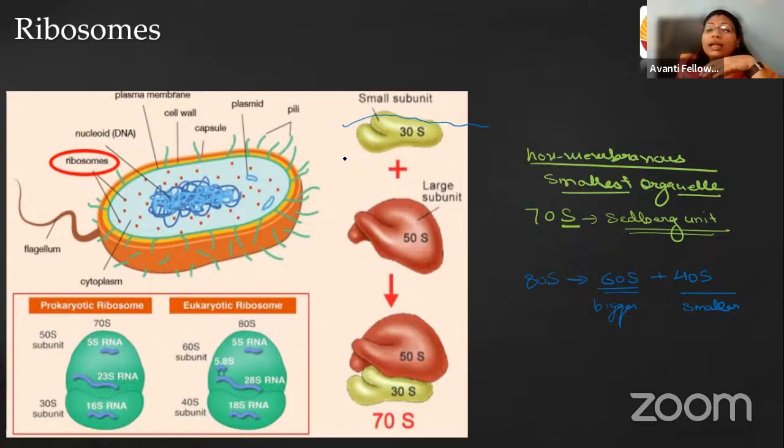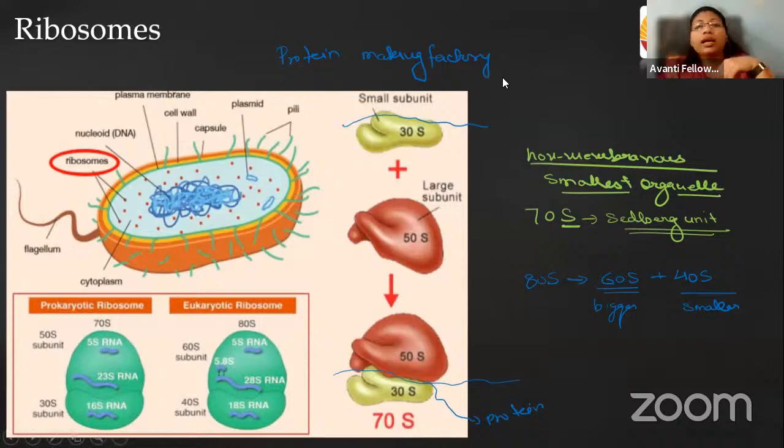Over that, the bigger unit comes and overlaps. So the mRNA gets sandwiched between these two subunits. That is how these two units help in the translation of the RNA and lead to the formation of protein. You will study that properly in the translation unit. So you got about the ribosome: it is a protein making factory.